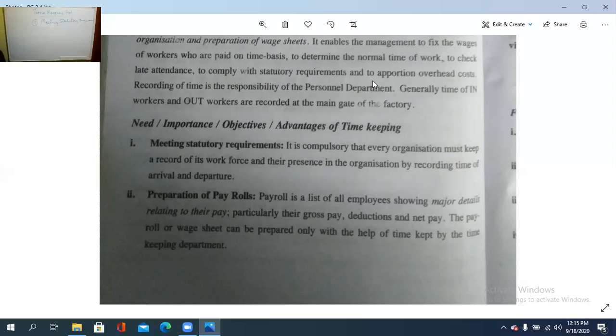Meeting the statutory requirement. Then, two, preparation of payroll.